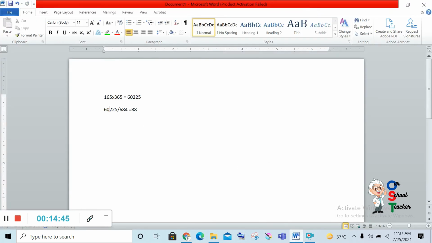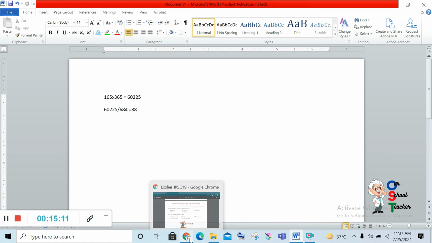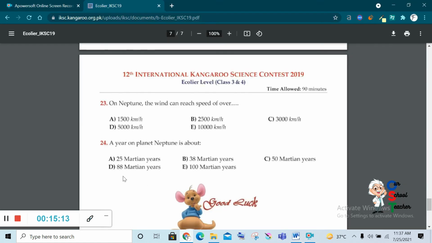First of all, 165 Earth years in days is 60225. Then Mars has 684 days. So you have to divide 60225 by 684, and you get 88. So 88 Martian years is the correct answer.